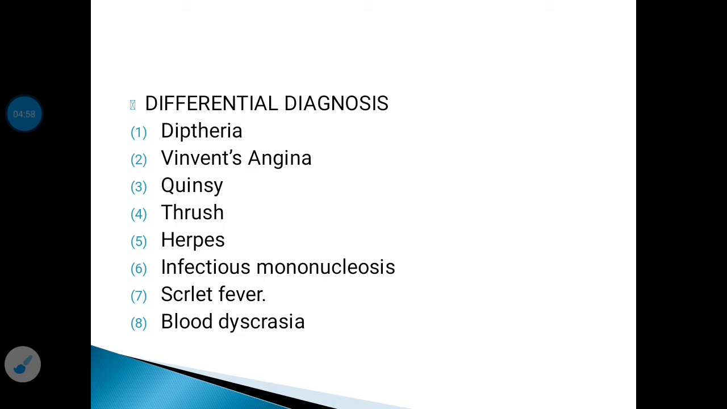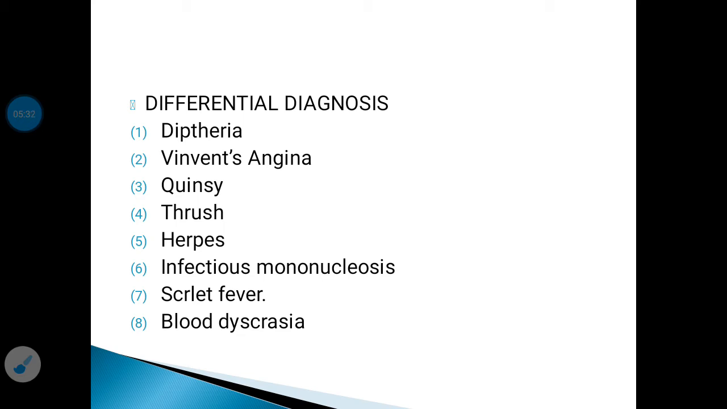Now coming to the differential diagnosis of acute tonsillitis. First you have to differentiate acute tonsillitis from diphtheria. In diphtheria, the pulse is out of proportion to fever and the pulse will be weak. That is one of the differentiating features from tonsillitis, in which the pulse will be in proportion to the fever. There will be marked toxemic symptoms.